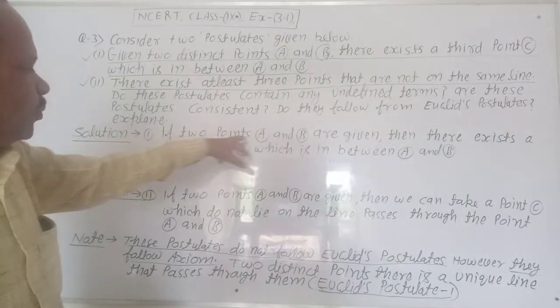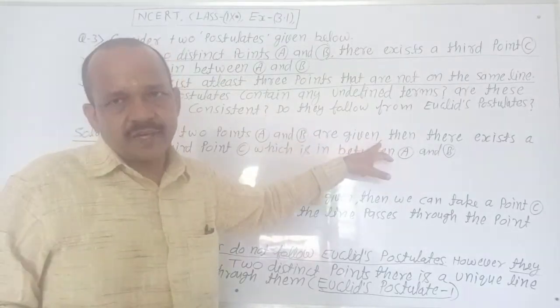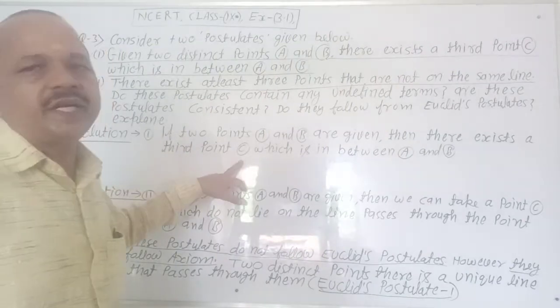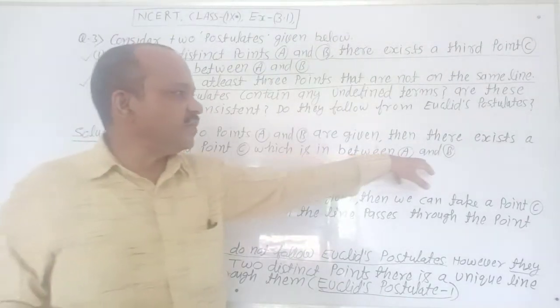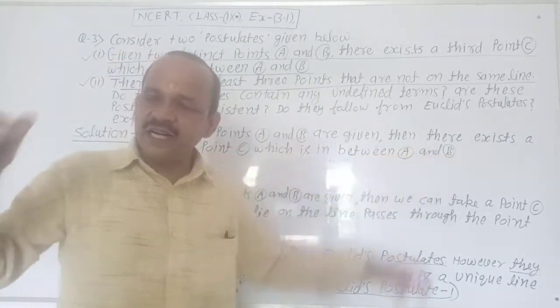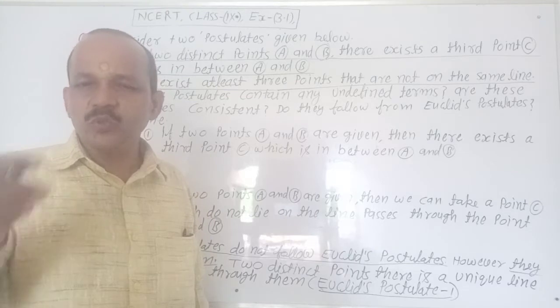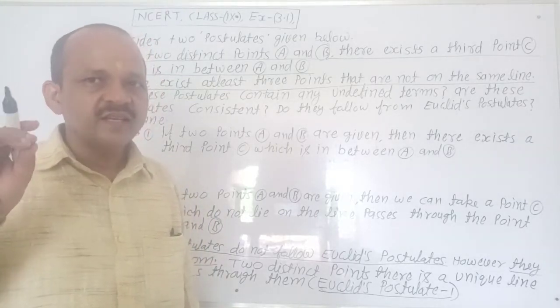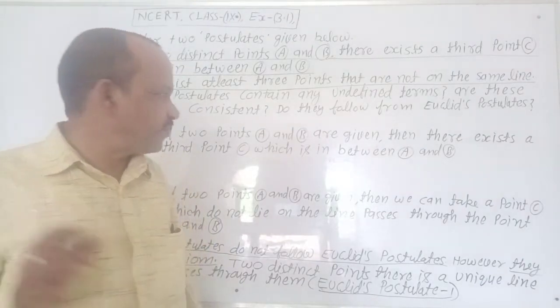If 2 points A and B are given, then there exists a third point C which is in between A and B, according to Euclid's first postulate. Clear?